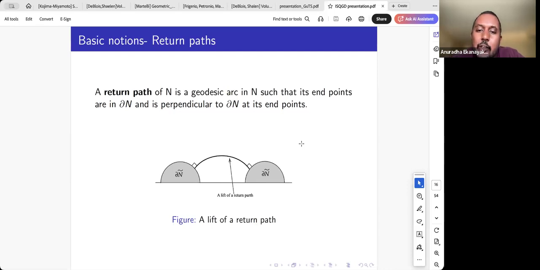If we take a lift of a return path, it's a common perpendicular to two boundary components in the universal cover. In the upper half space, these hemispheres are boundary components of the universal cover, and here's the common perpendicular, which is a lift of a return path.